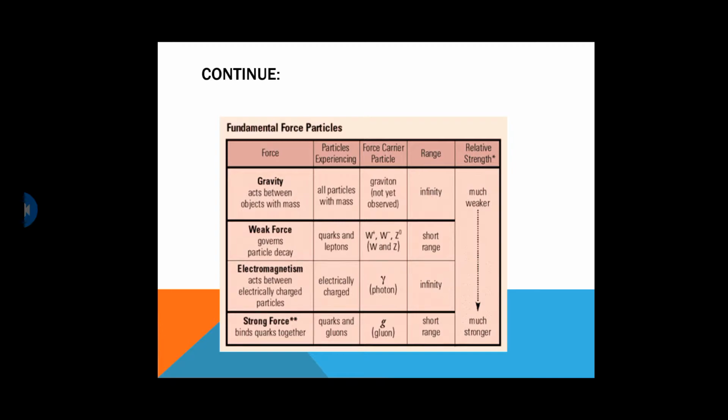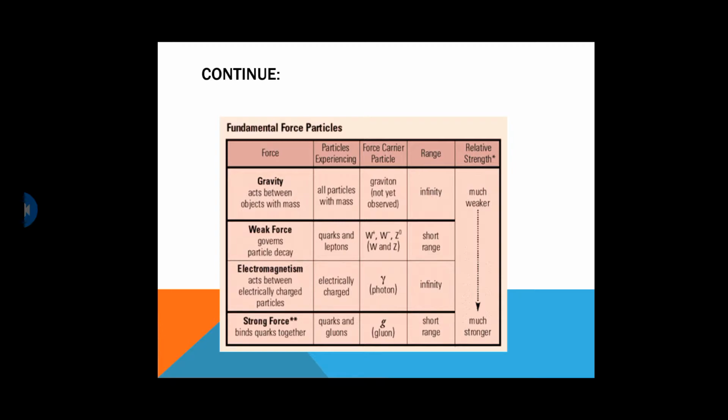As you can see, gravity acts between objects with mass. All particles that carry some mass experience the gravitational force. The force carrier particle that carries the gravitational force is the graviton. Gravitons are under study or under experiments. They have not yet been observed. Their range is infinite. They are much weaker.